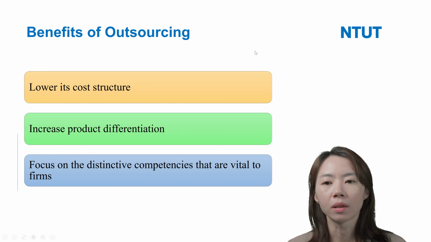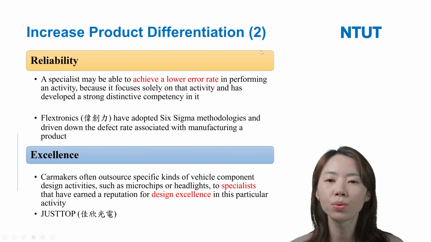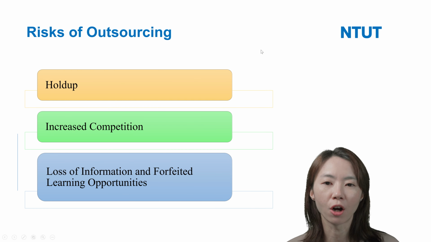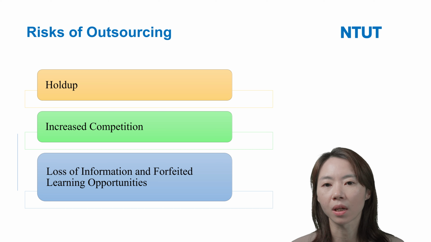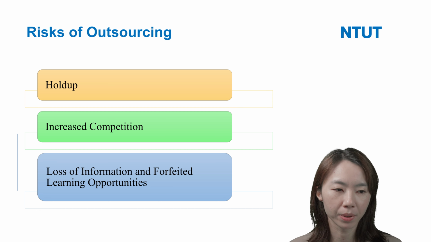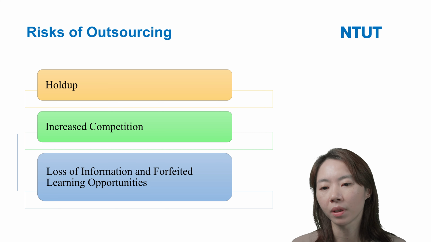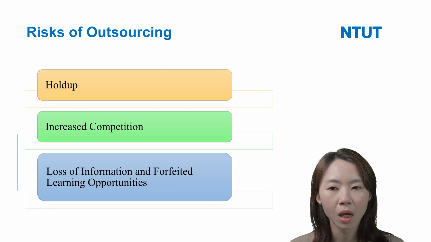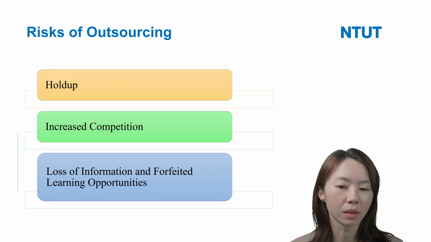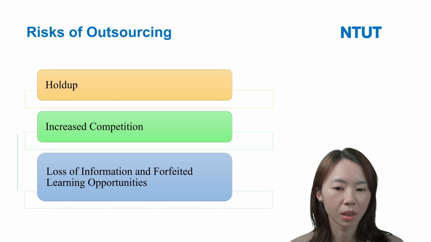So strategic outsourcing has its benefits, but it also has some risks. Here we will talk about the three risks of outsourcing. First, hold-up. Second, outsourcing may let companies increase the competition. And finally, outsourcing may cause the company to lose important information and lose learning opportunities.